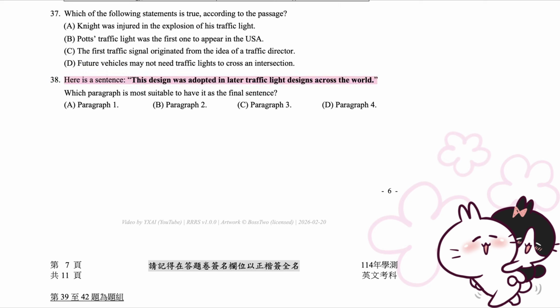38. Here is a sentence. This design was adopted in later traffic light designs across the world. Which paragraph is most suitable to have it as the final sentence? A. Paragraph 1. B. Paragraph 2. C. Paragraph 3. D. Paragraph 4.